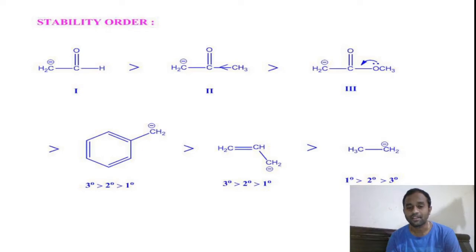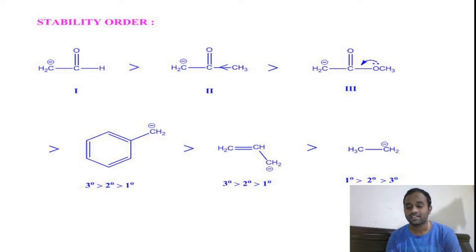And in the benzyl type of carbon anions, the tertiary benzyl carbon anion is more resonance stabilized than the secondary, than the primary. Because in the tertiary benzyl type of carbon anion, our carbon anion is attached to 3 phenyl rings. That means it is more resonance stabilized by utilizing 3 benzene rings, right? And our benzyl carbon anion is more resonance stabilized than the allyl type of carbon anions, right? In this, the tertiary allyl carbon anion is more resonance stabilized than the primary allyl carbon anion. And finally, the alkyl carbon anions are less resonance stabilized compared to all the other carbon anions.